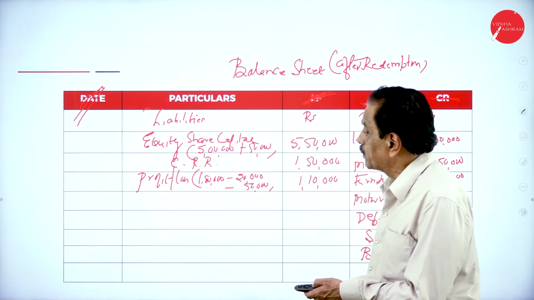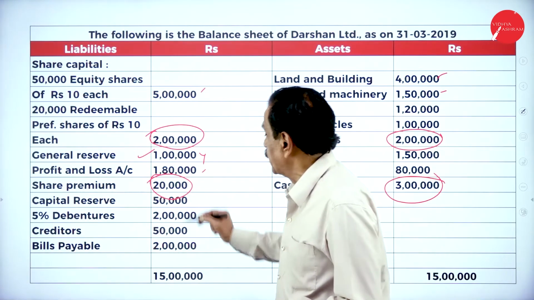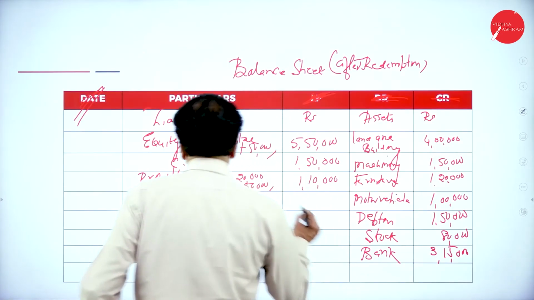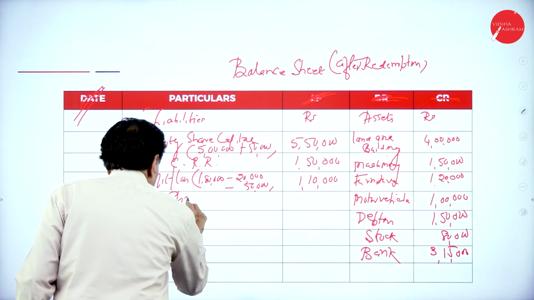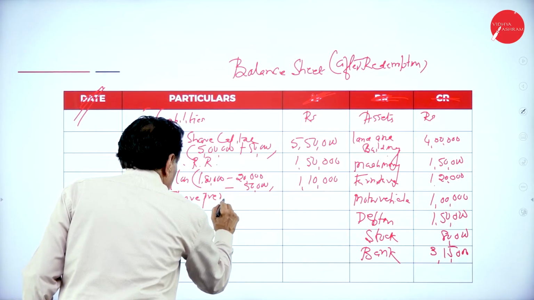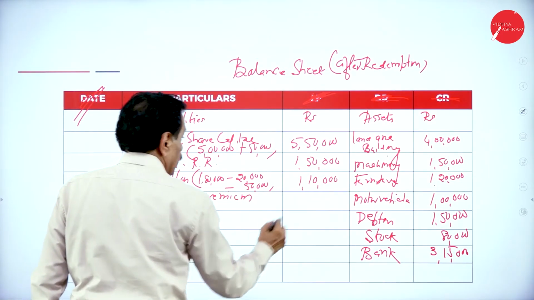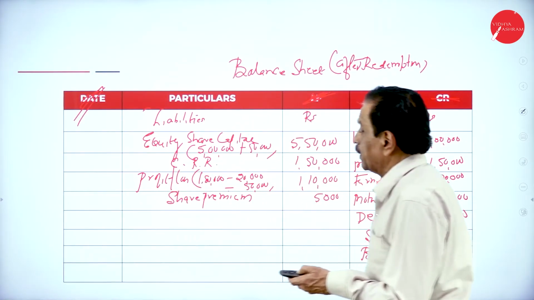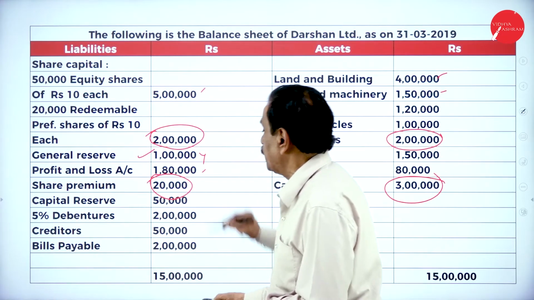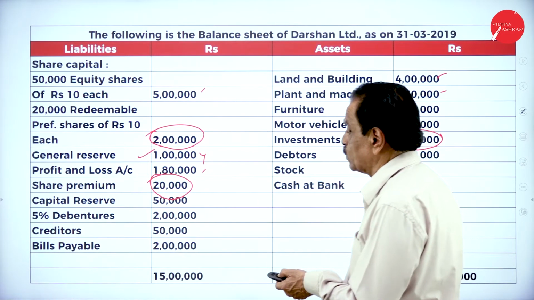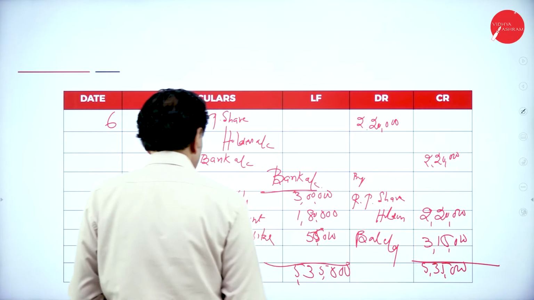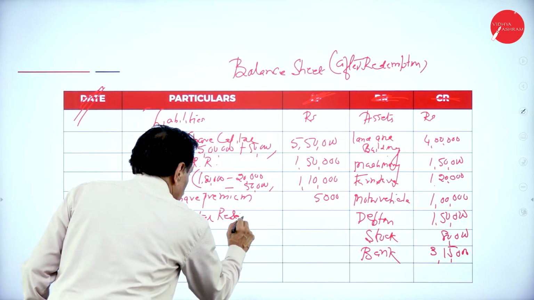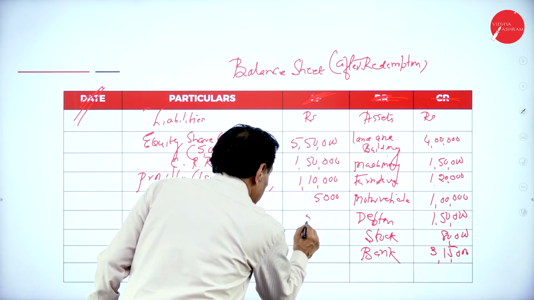Then what is the next one? See that this over. Share premium 20 has been utilized. New share premium is 5,000. Then, so premium capital reserve is 50,000. Capital reserve 50,000.